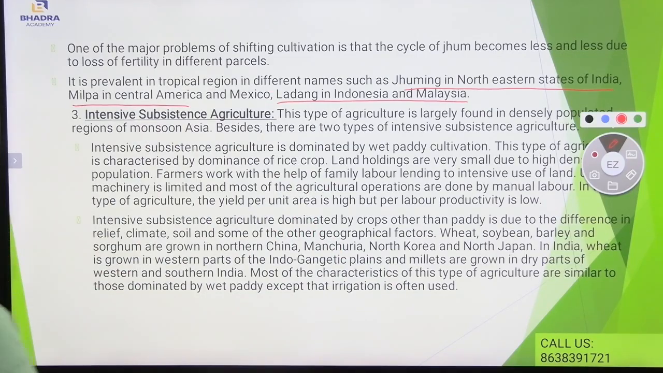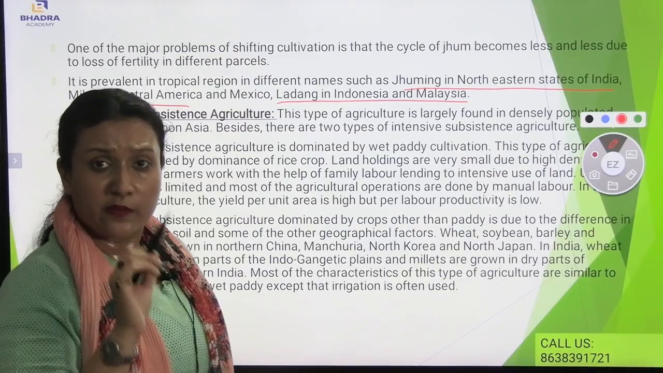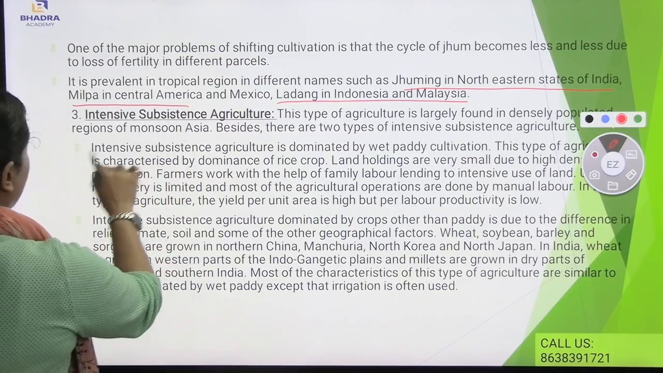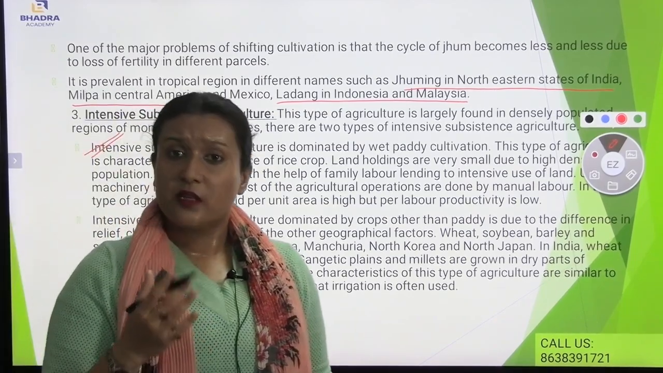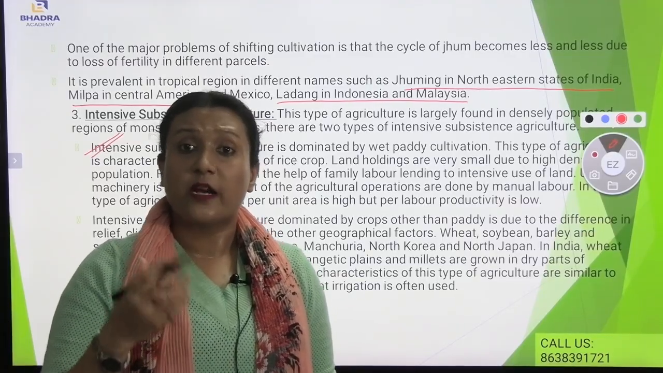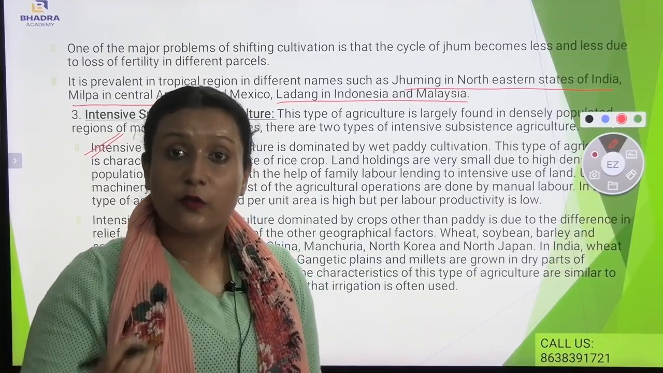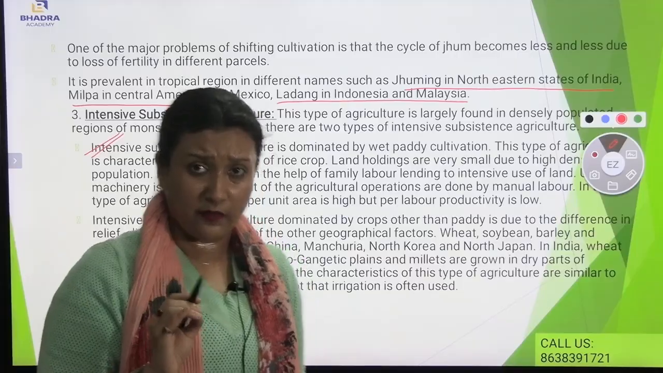This type of agriculture is characterized by the dominance of the rice crop. Land holdings are very small due to the high population density. Here we will be understanding the first type of intensive subsistence agriculture. It mostly grows wet paddy, for example rice, which is an example of intensive subsistence agriculture.